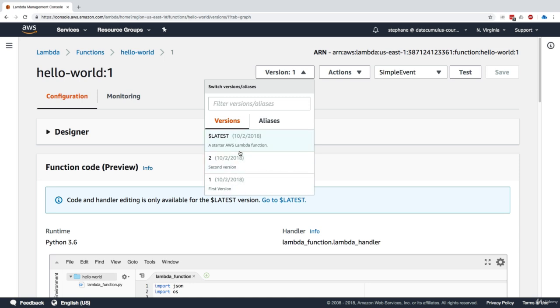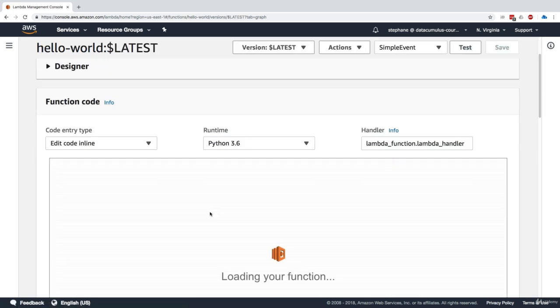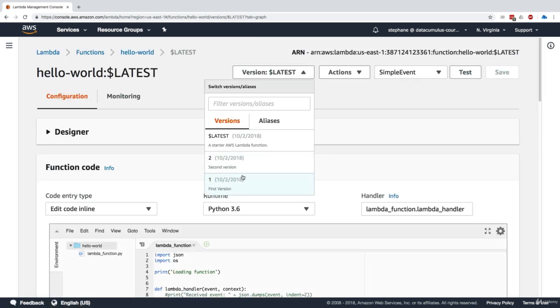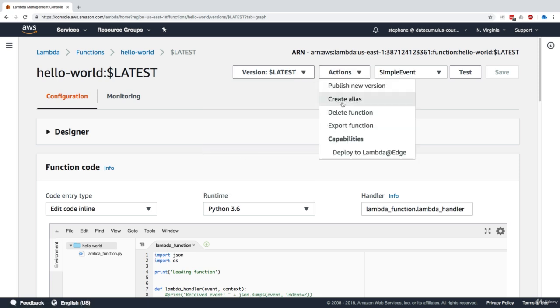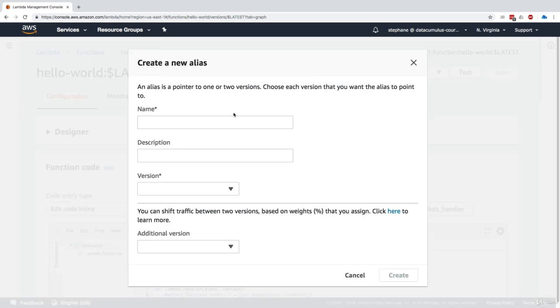And so as we go around and iterate on our latest code, and as we add and change stuff, we're going to increment the version, and that may be a lot of different versions. What we want to expose to our user is dev, test, and prod endpoints, and ARNs. So we'll click on aliases, and as you can see, there is nothing. So we'll click on action, create alias. Now we are able to create an alias, and an alias is a pointer to 1 or 2 versions.